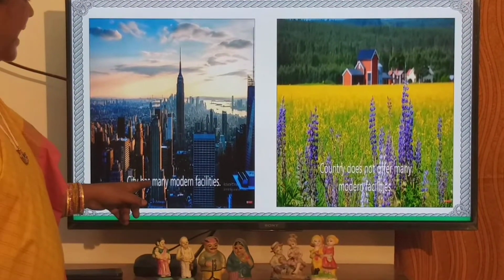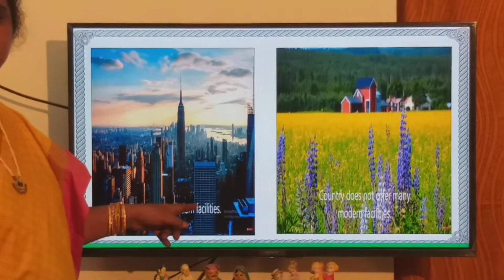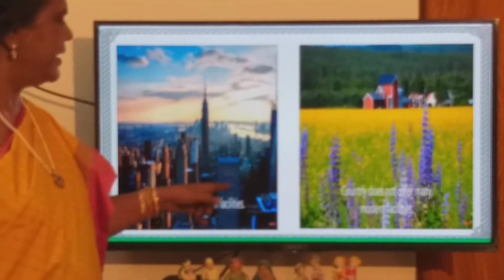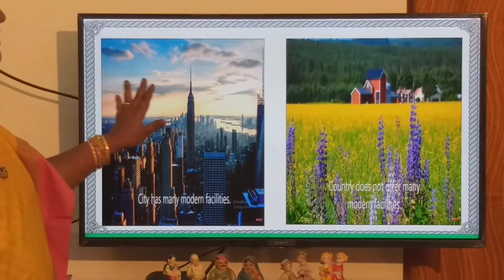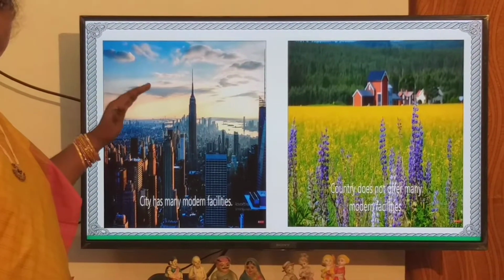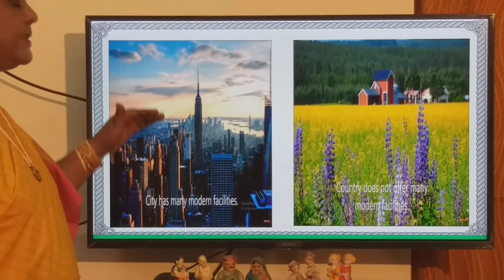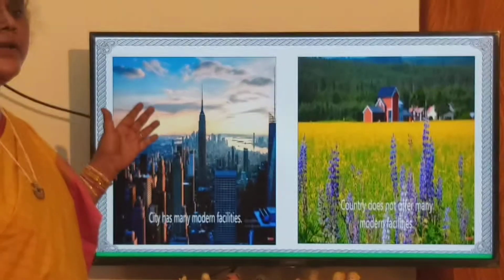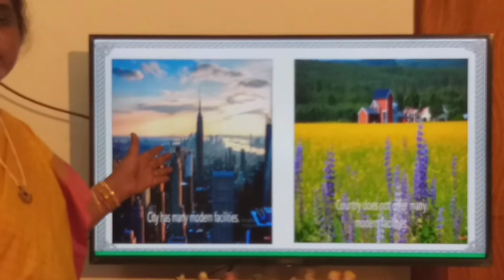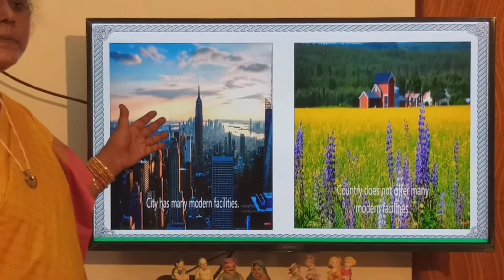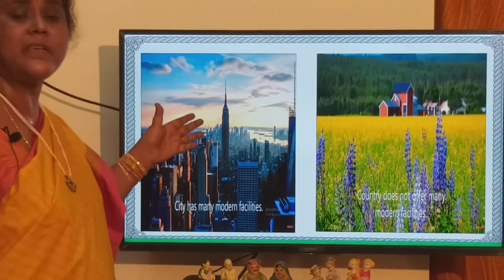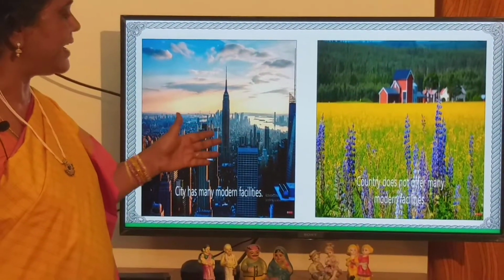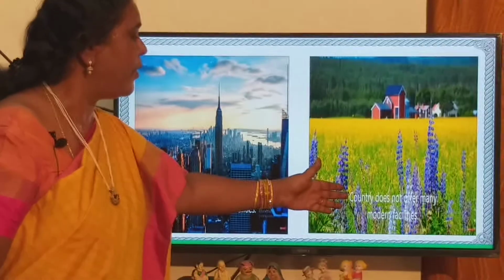Now, what is the difference between a village and a city? Yes, a city has many modern facilities, children. A country does not offer many modern facilities. What kind of modern facilities do you find in a city? In a city we find multi-storied buildings. There are many offices, educational institutions, colleges, schools, many hospitals, cinema theaters, hotels, gardens, parks, everything we find in a city, whereas in a country there are no modern facilities.